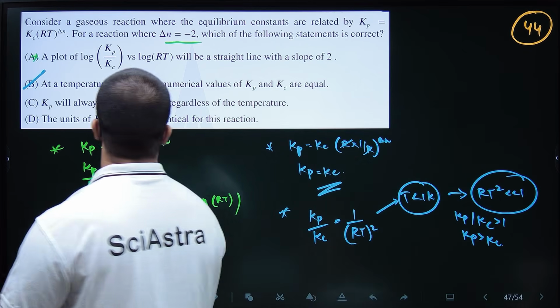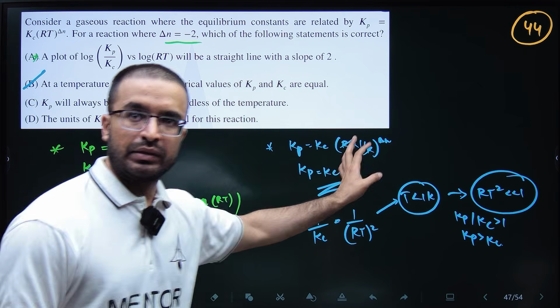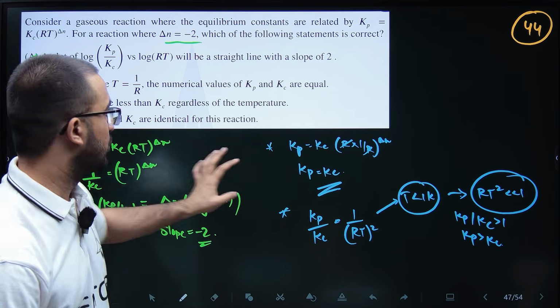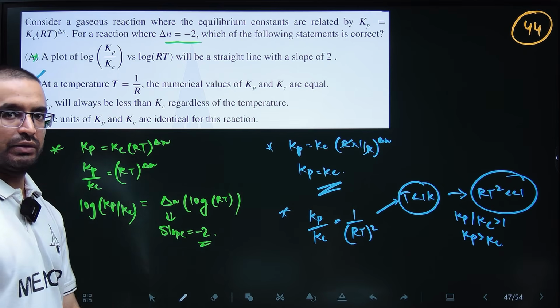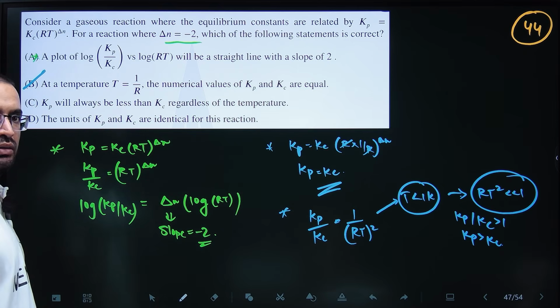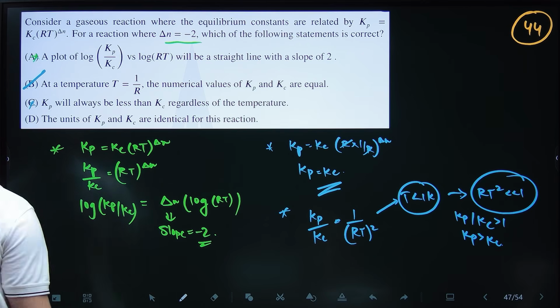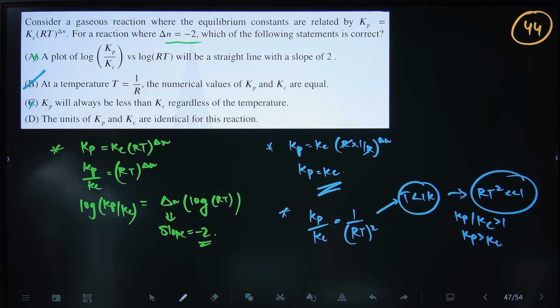Okay, R I am taking as 8.314. So Kp will not always be less than Kc; Kp is greater than Kc in that case. So I told you this is incorrect. Next option: the units of Kp and Kc are identical for this reaction.